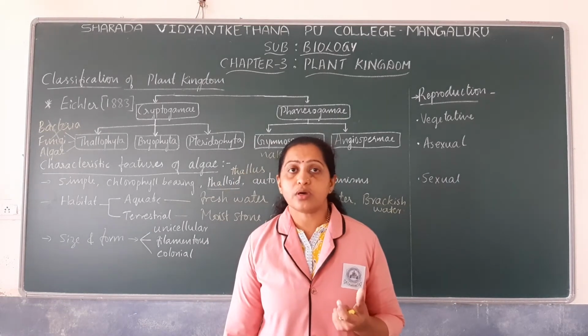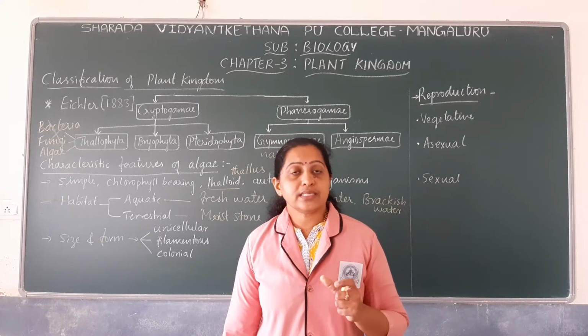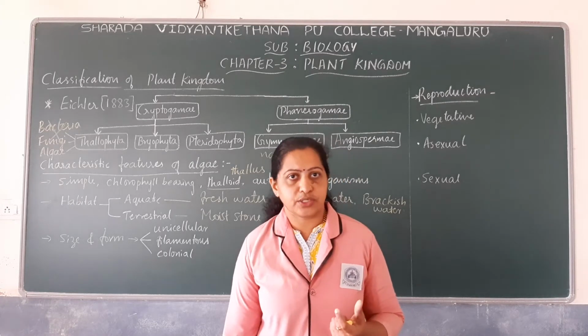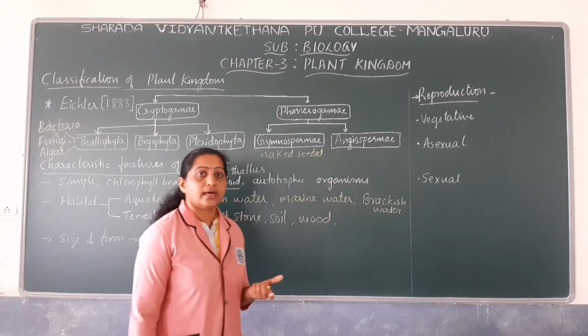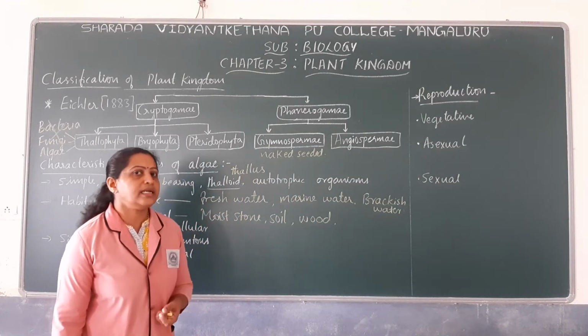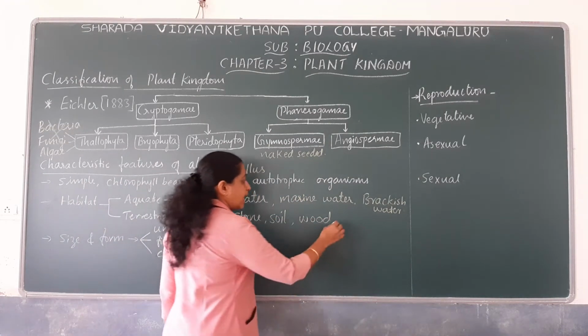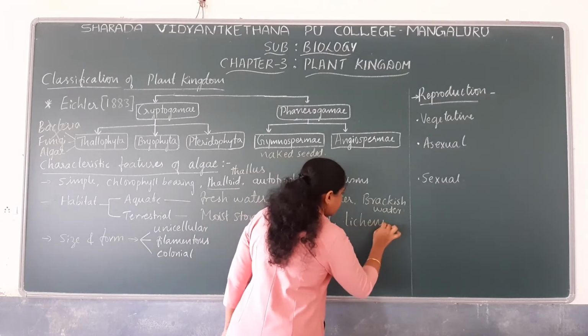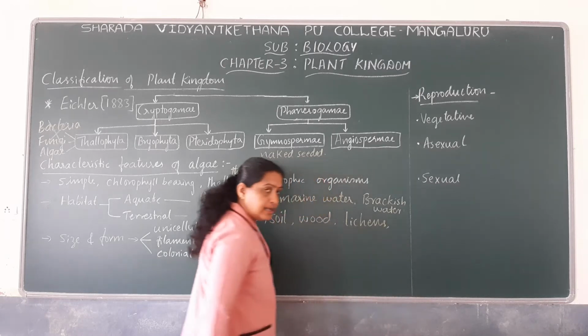So what are those organisms where there is association of algae and fungi? They are lichens, right? We have already studied in detail about the lichens. So algae may be found in association with fungi in case of lichens.